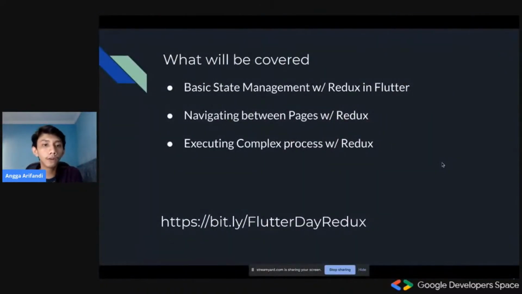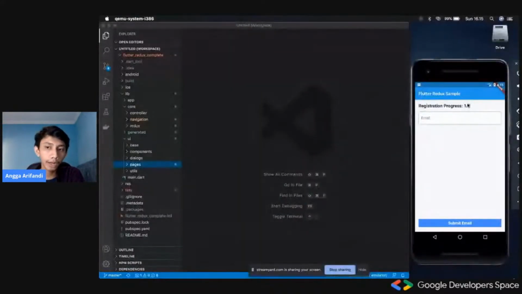Okay, so what will be covered is first the basic state management with Redux in Flutter, which consists of having this number right here, or state, which is basically this is step one, and then we could go to step two, and then go back to step one again.